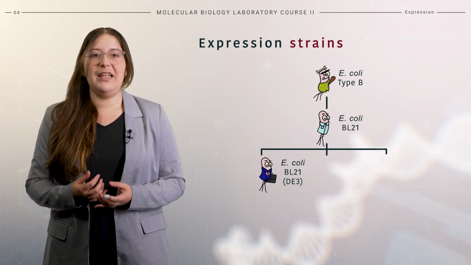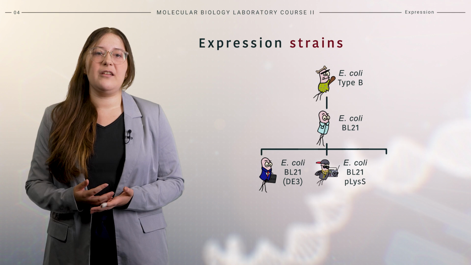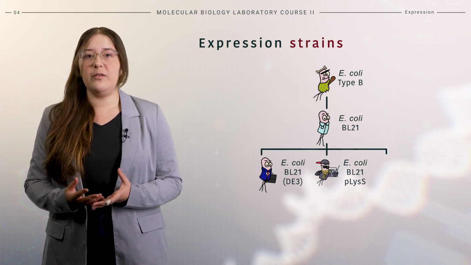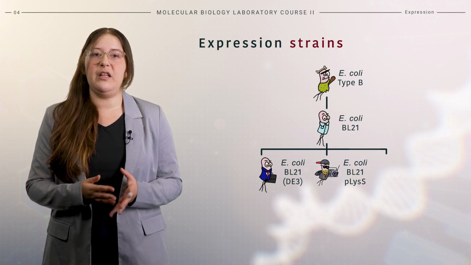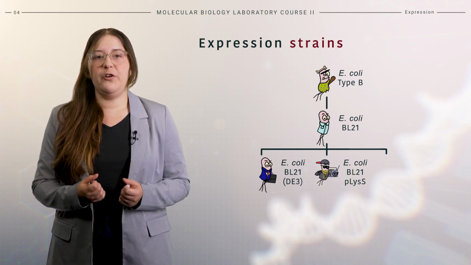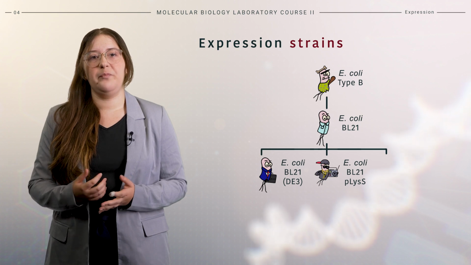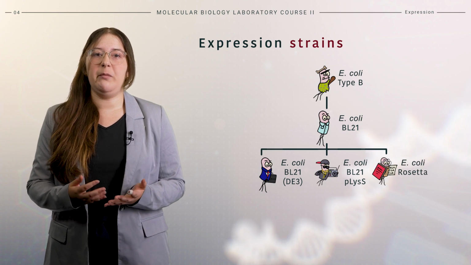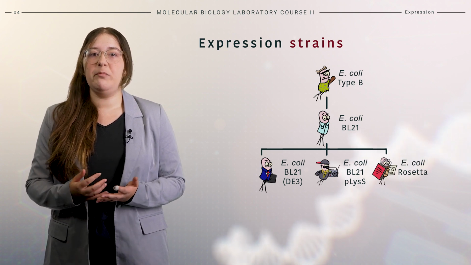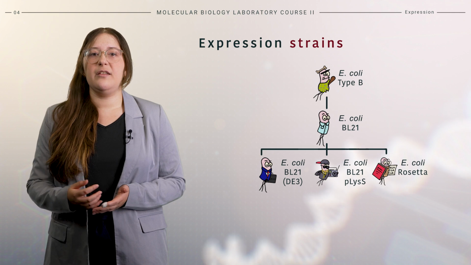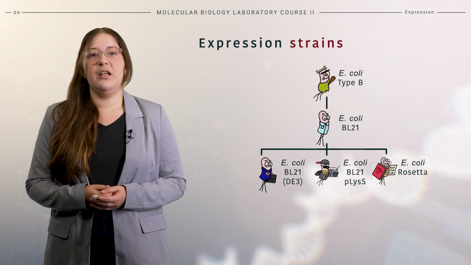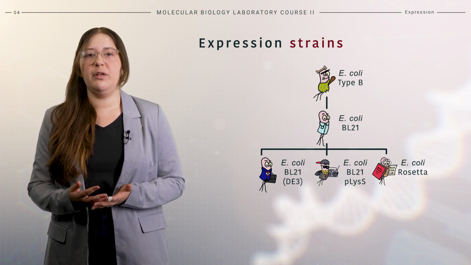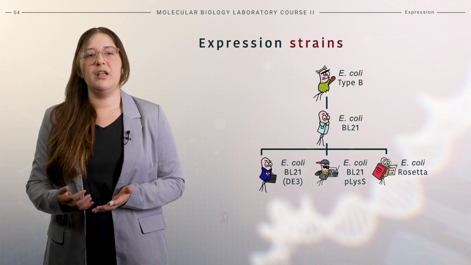Some strains, like E. coli BL21 pLysS, additionally express T7 lysozyme. T7 lysozyme is a natural inhibitor of T7 RNA polymerase. This further tightens the expression system. The Rosetta strains additionally carry the pRARE plasmid. The pRARE plasmid encodes tRNAs rare in E. coli. This improves the expression of proteins that contain codons infrequently used by the bacteria.